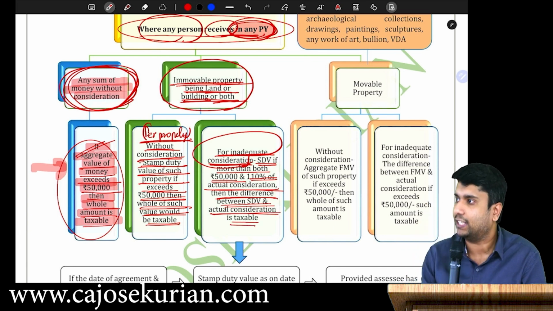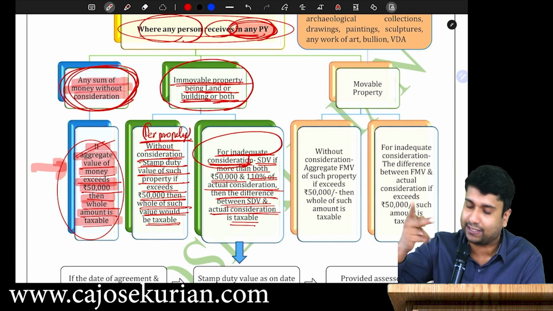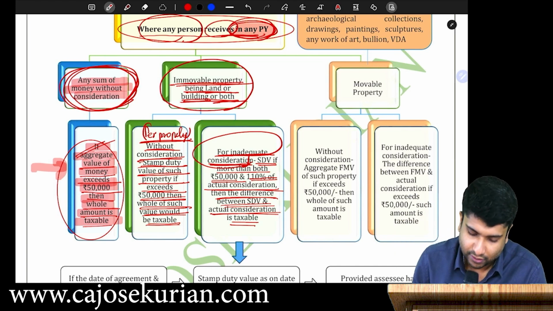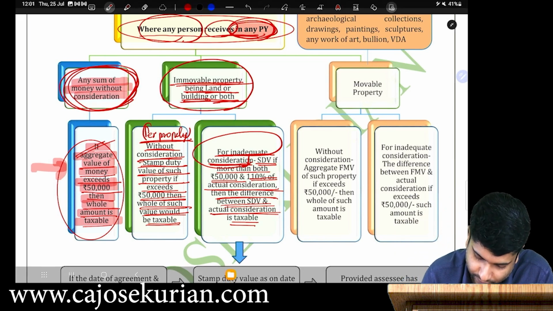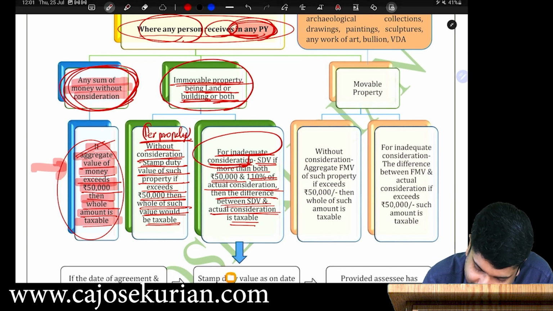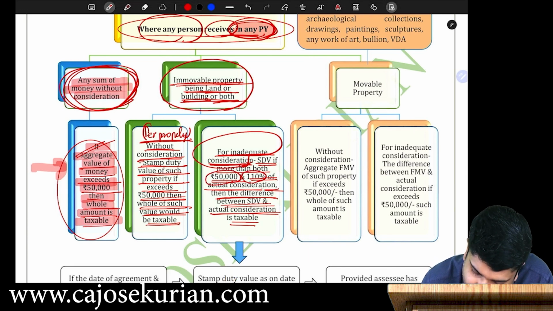Two things you have to satisfy. First you need to check whether the difference amount is how much? That means for inadequate consideration, the stamp duty value is more than both 50,000 and 110% of actual consideration.